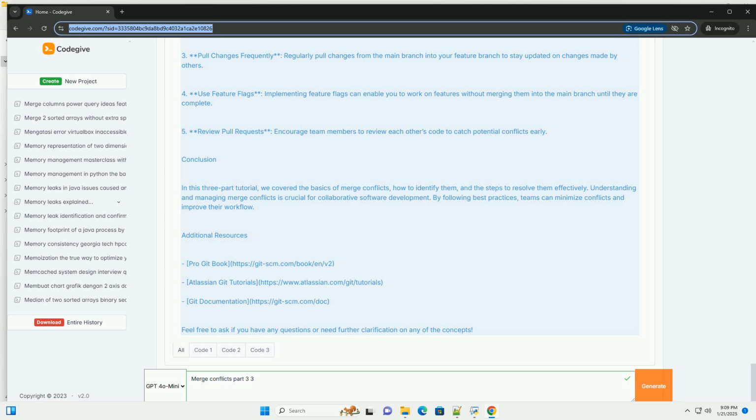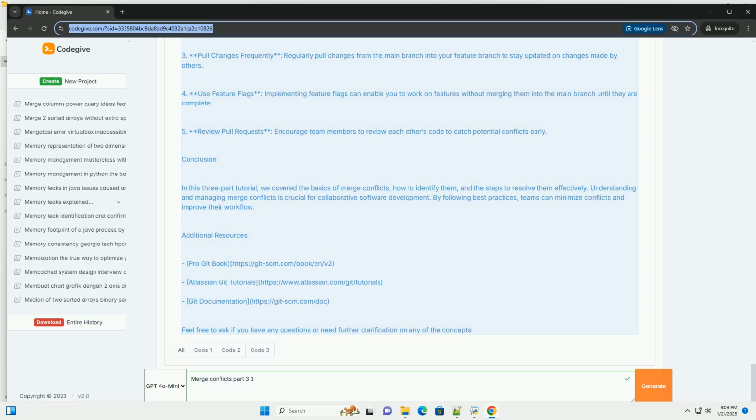3. Pull changes frequently. Regularly pull changes from the main branch into your feature branch to stay updated on changes made by others. 4. Use feature flags. Implementing feature flags can enable you to work on features without merging them into the main branch until they are complete. 5. Review pull requests. Encourage team members to review each other's code to catch potential conflicts early.